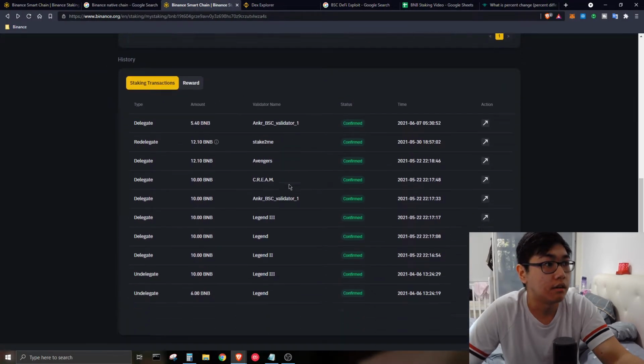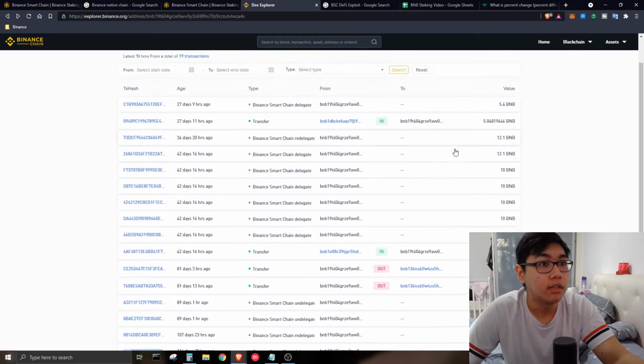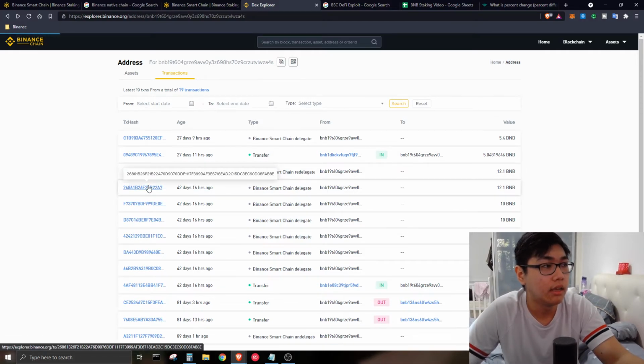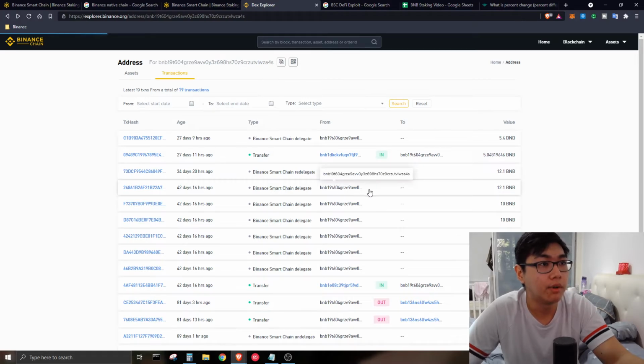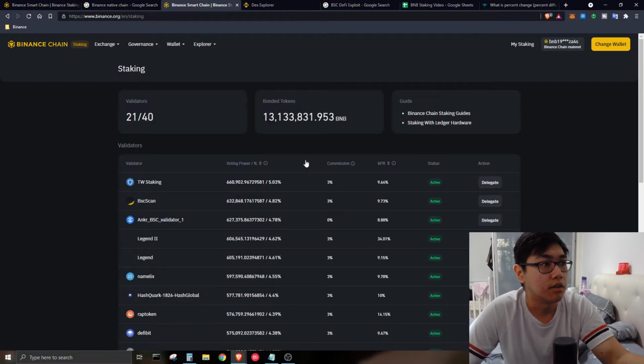Because over here, if you want to look at the Explorer, you can see that I've done delegation. I first delegated towards this address, which I can't really remember who it is, and after that this validator. Basically what happened was this validator was down after some time. It was not verifying blocks. I'm just going to explain to you how it works.